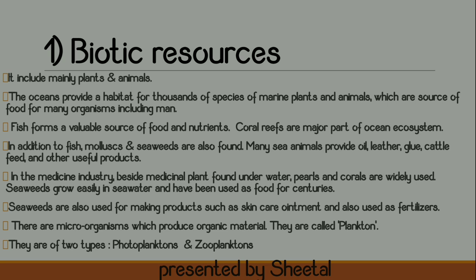There are microorganisms which produce organic material, and these are called plankton. There are two types of plankton. The first is phytoplankton, and the second is zooplankton. All the plants come under phytoplankton, and all the animals or microorganisms found come under zooplankton. This is the difference between phytoplankton and zooplankton. In short, we can say that all the living things like plants and animals come under biotic resources.